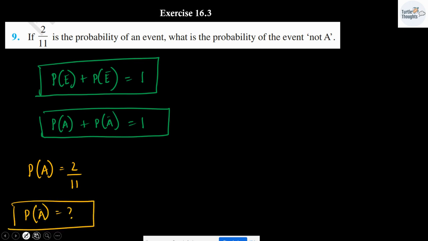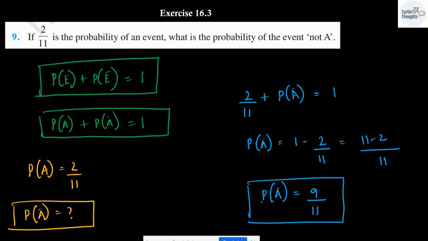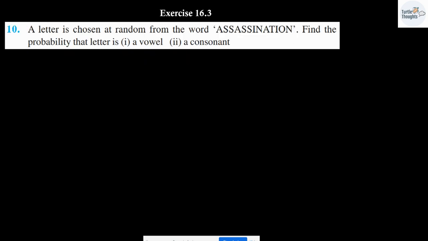Substituting the same in the formula, I will be getting 2 over 11 plus probability of not A is equal to 1. Probability of not A is going to be 1 minus 2 divided by 11. Taking the LCM, it is going to be 11. Cross multiplying, it is going to be 11 minus 2. Probability of not A is going to be 9 over 11. This will be your answer.